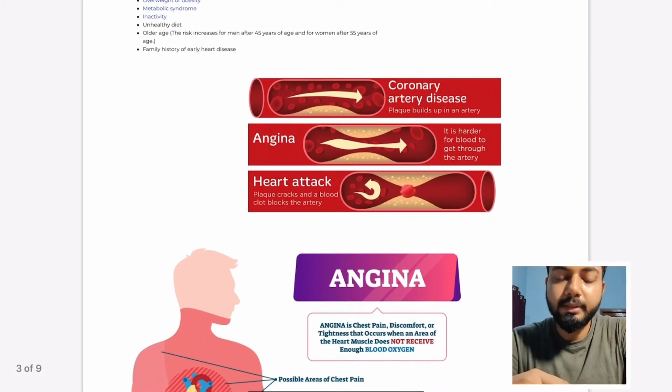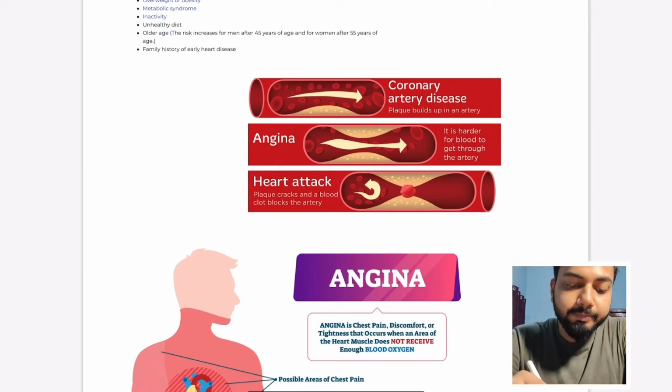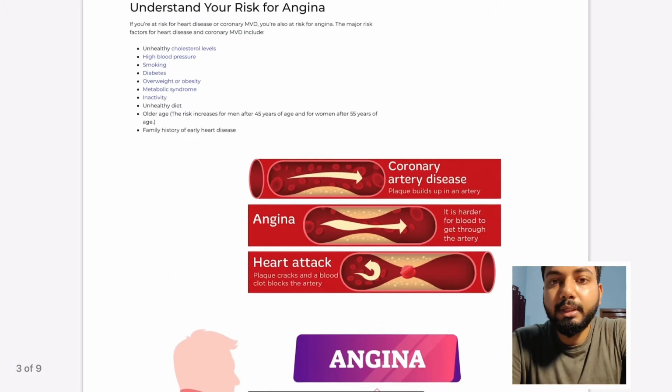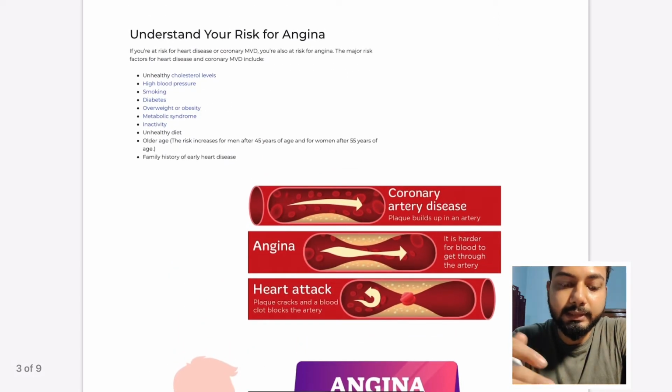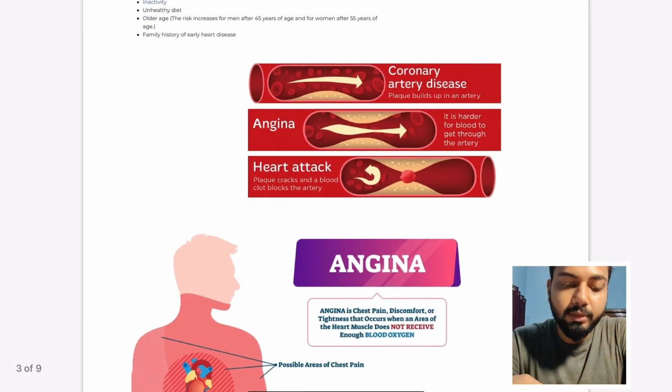Anyone having a family history of angina or heart attack should be very keen on regularly checking their blood pressure and sugar level, and should control the cholesterol levels of their blood.